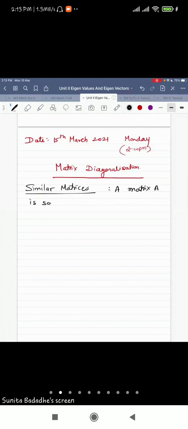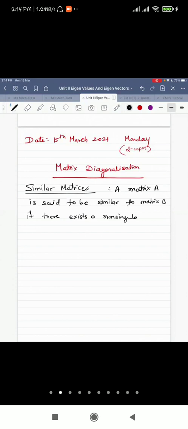You can write in your notebook along with me: a matrix A is said to be similar to matrix B if there exists a non-singular matrix P such that B equals P inverse AP.